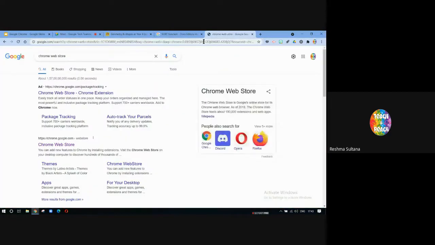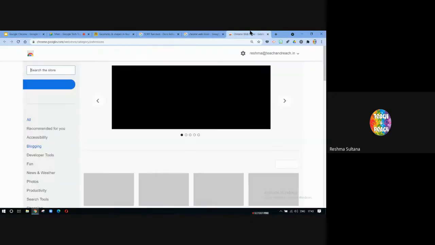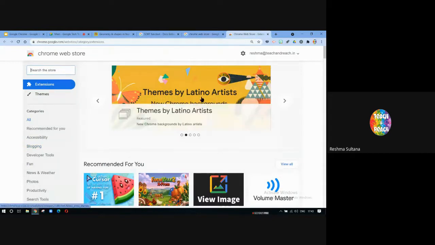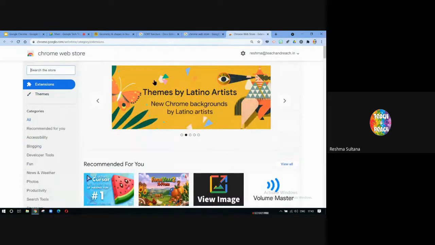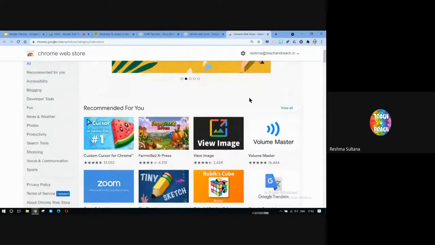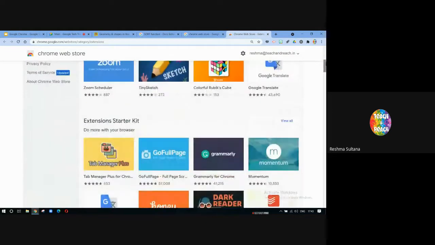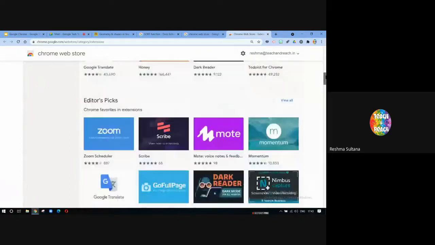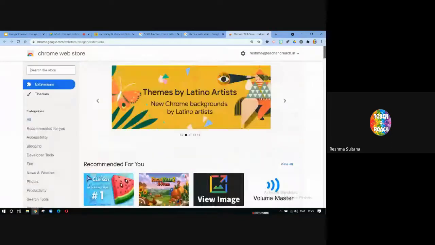It's a pretty popular app. So the first link that you see, Chrome Web Store, you can just click on it. When you click on Chrome Web Store, it's going to load the home page. It might take 1 or 2 seconds, bear with it. So yes, you can see this is the Chrome Web Store. Just like your App Store, it gives you some recommendations and it gives you extensions that are popular.